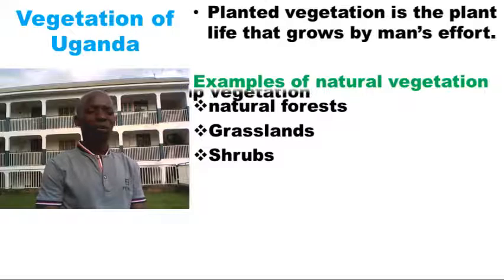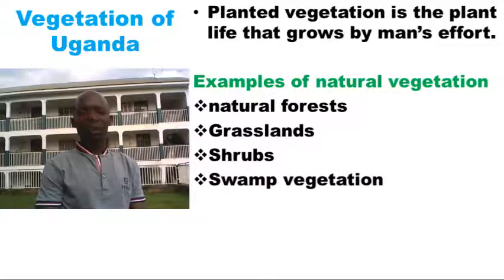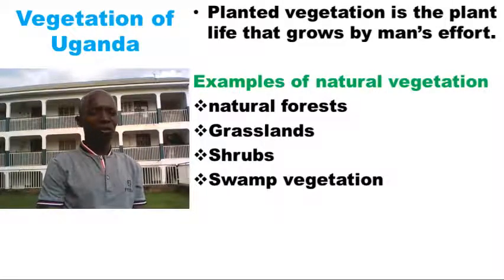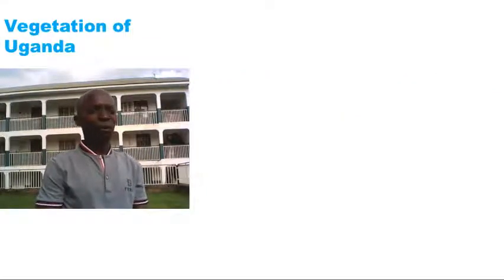Then we also have swamp vegetation. Have you ever been to a swamp? That grass that grows in the swamp is not planted by man. It grows on its own. It's called swamp vegetation. Let's proceed.